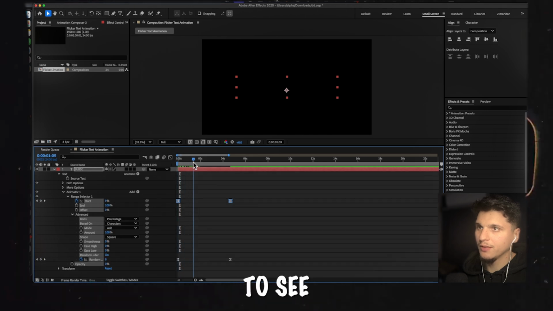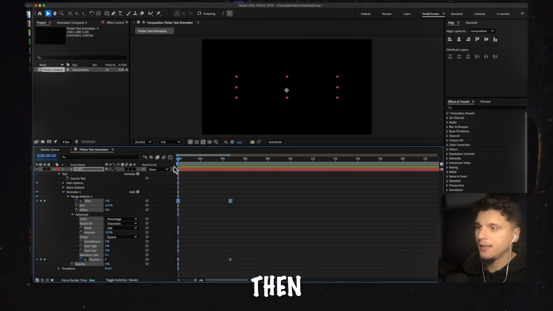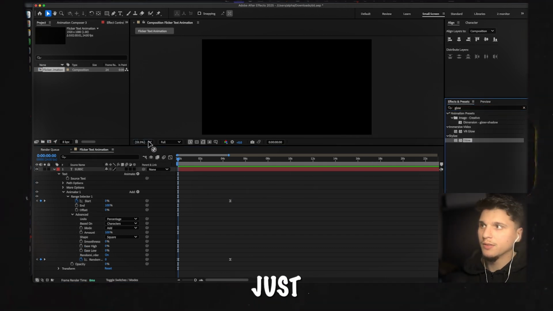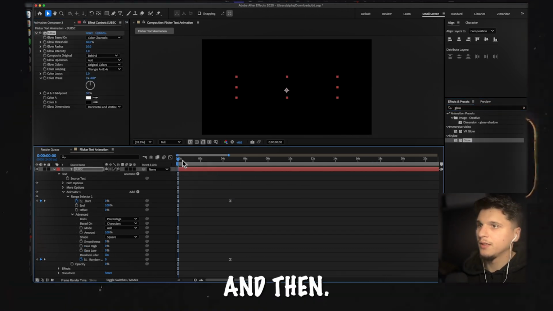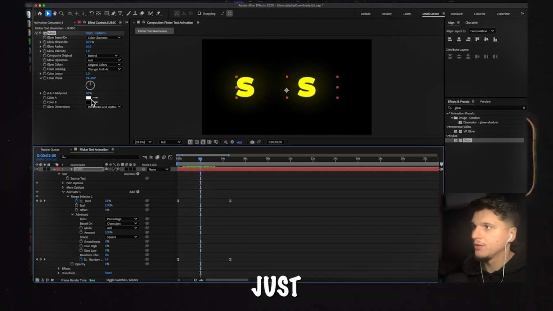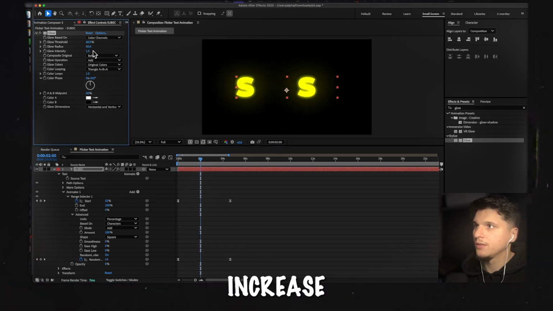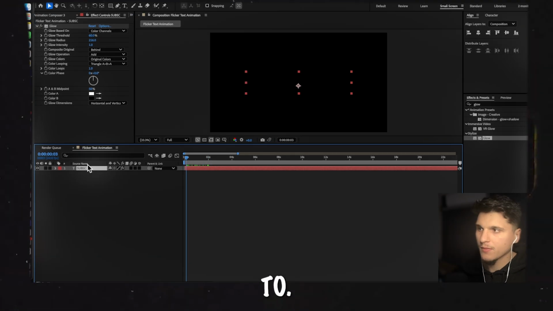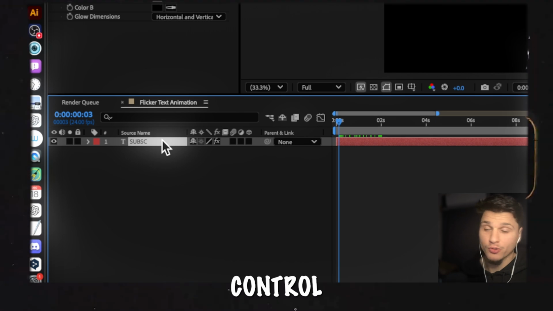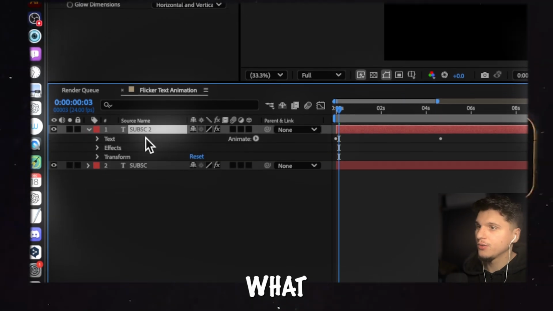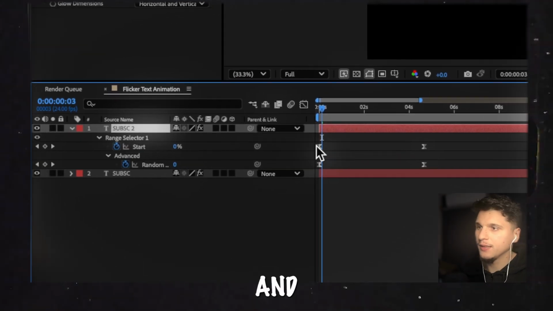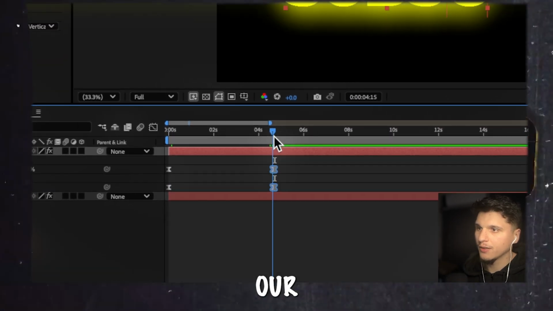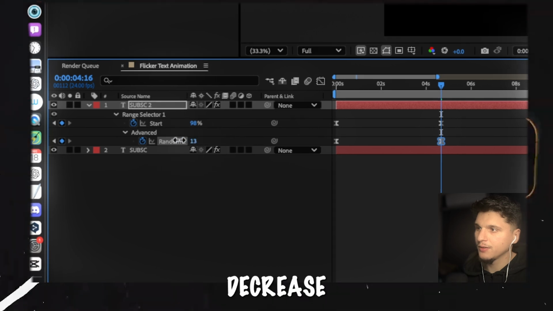You can just play around and see what you like. And if you want to make this look better, I like to add a glow. So I'm just going to grab this glow here and increase the radius. Another thing you can do is duplicate, Command D or Control D, then press U and you're going to see your keyframes here. Move the playhead right over where we have our keyframe, this one, and just decrease this.